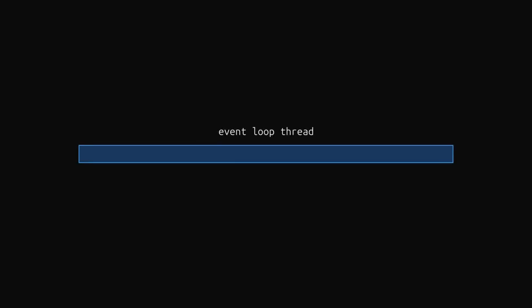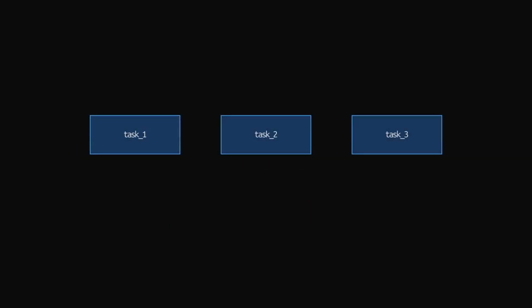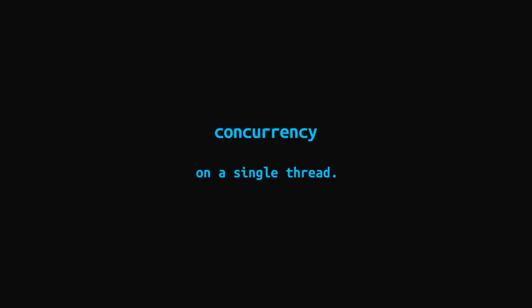The event loop is a single thread, not 5, not 10, just one. Its whole trick is that when a task hits an I/O operation, it pauses that task and runs another one. So when a network request goes out, it pauses and runs something else. And when a database query is waiting for a response, it pauses and runs something else. That is how you get concurrency on a single thread.